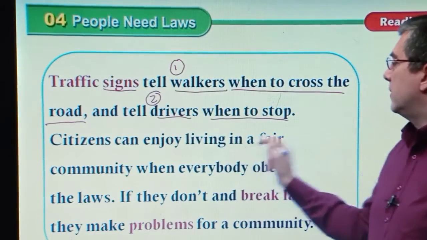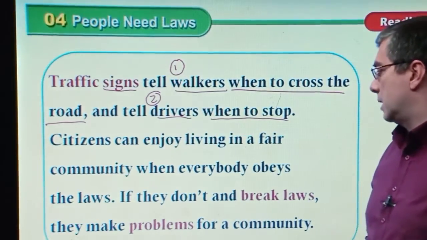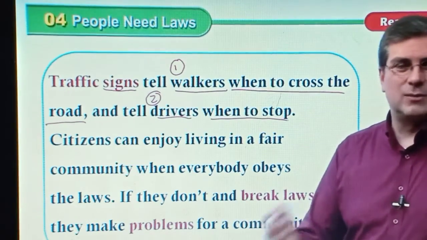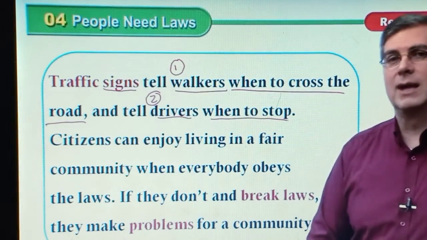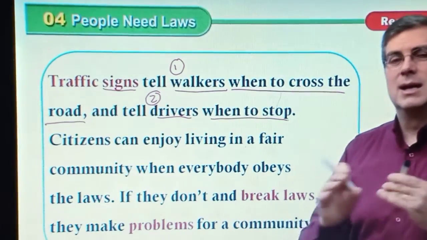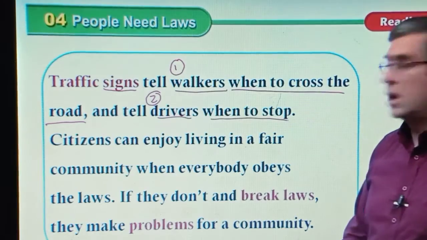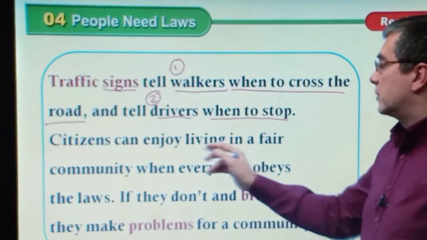Now, citizens can enjoy living in a fair community when everybody obeys the laws. People who live in communities and obey the laws, that's a really good community, right?